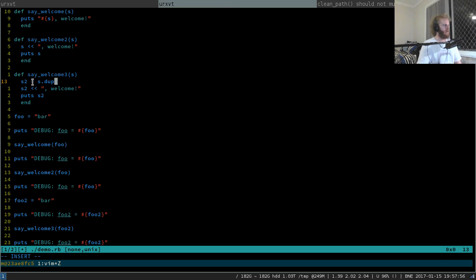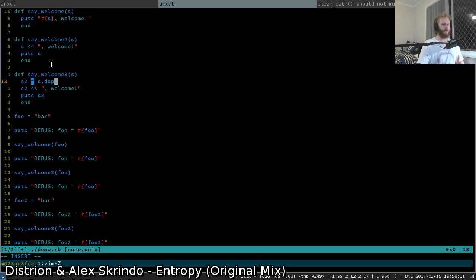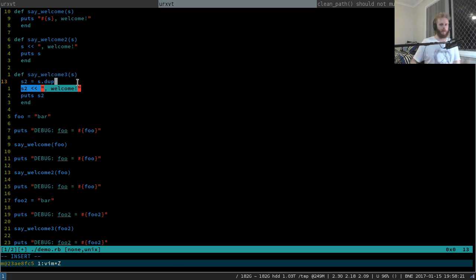Ruby's assignment, the equals operator, doesn't create full-blown thick copies of things. It says, okay, I've now just got 2 pointers to the same object in memory, and when either of those references or pointers are used in an in-place modifying fashion, the backing data of both of those variables gets changed, which is a little bit of a trap. I think it's a trap.